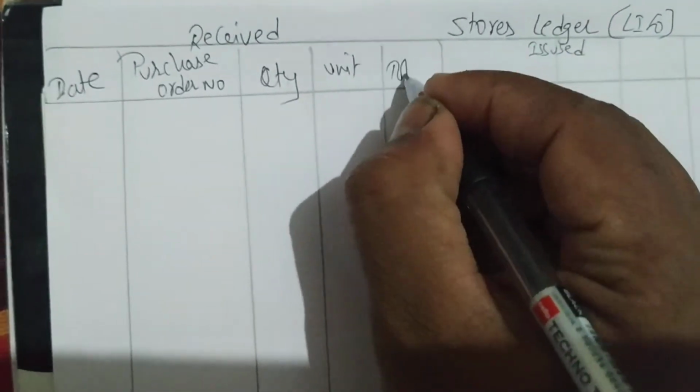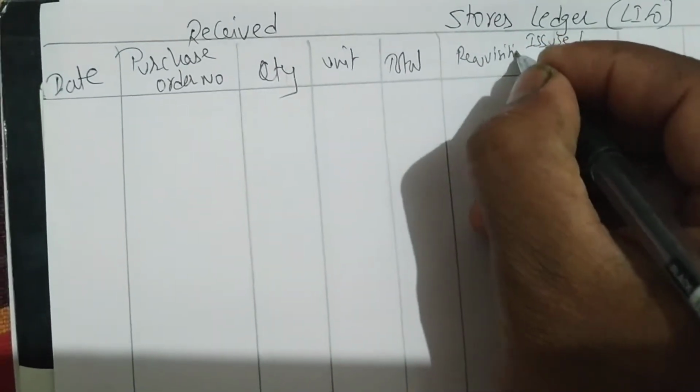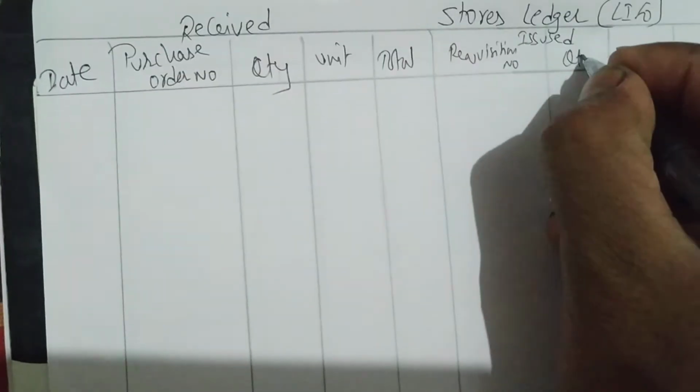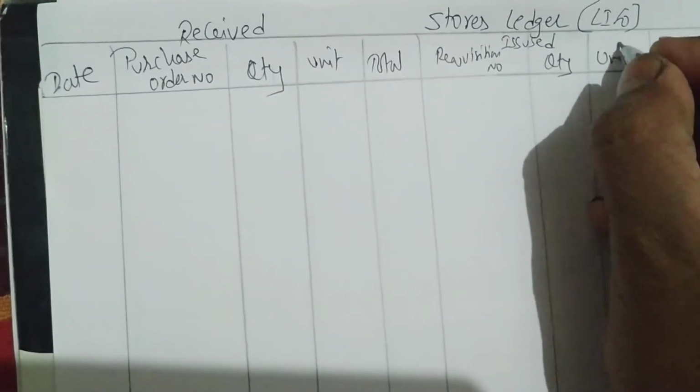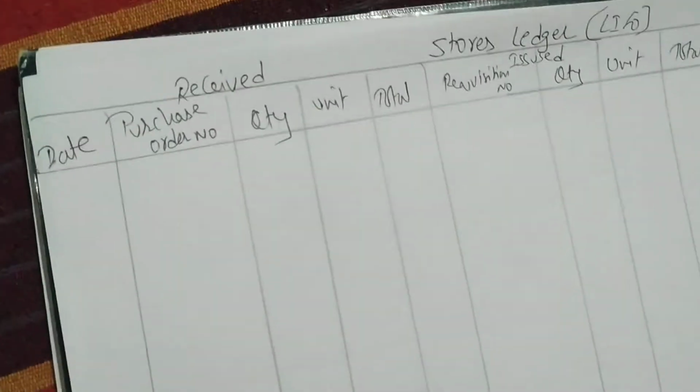Unit. Total. Requisition number. Quantity. Unit. Total. Same for quantity, unit, total. The format for writing is very easy. Okay. When you practice, you'll do it very easily. You can easily write formats.